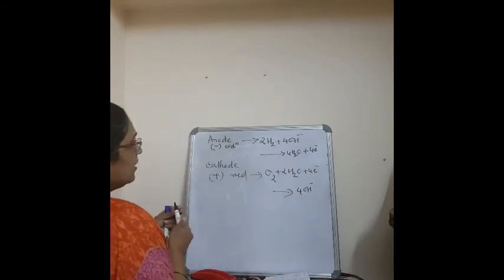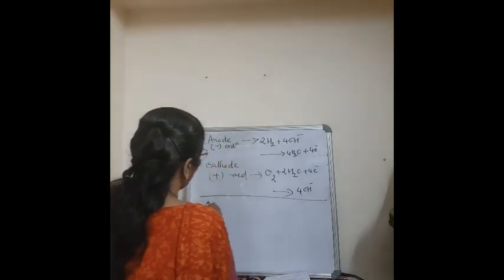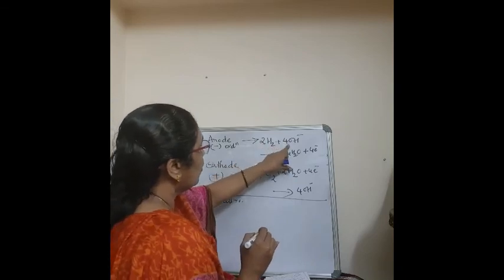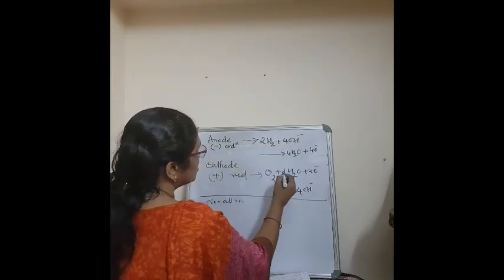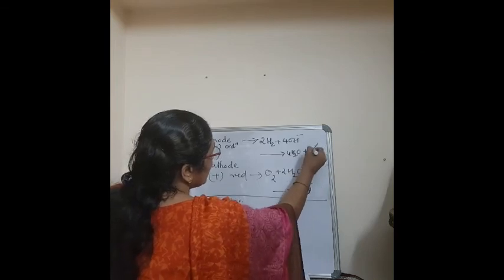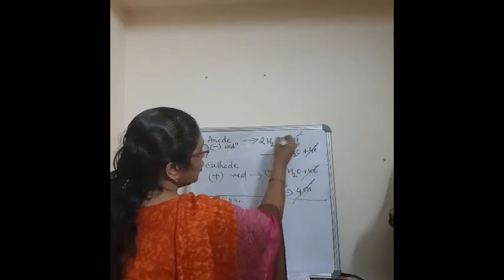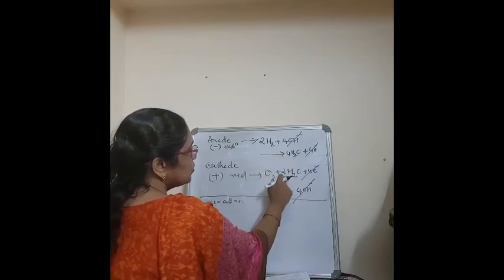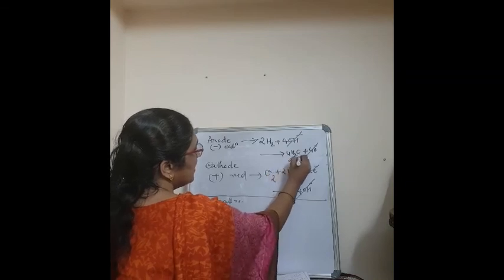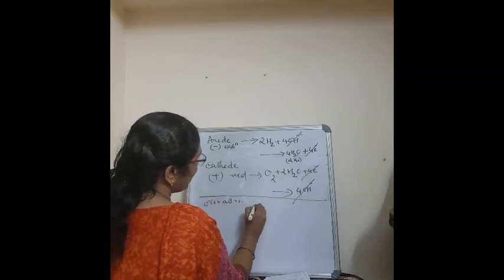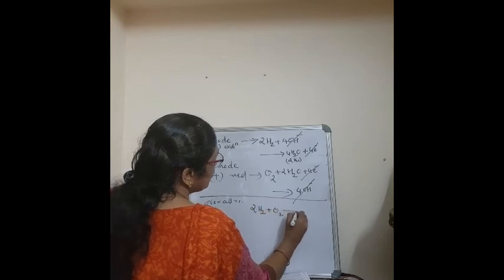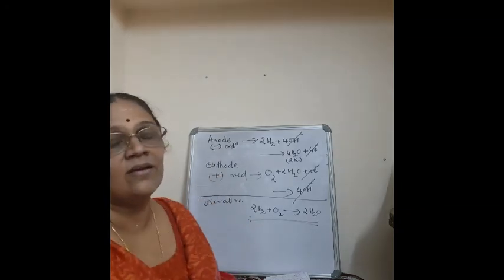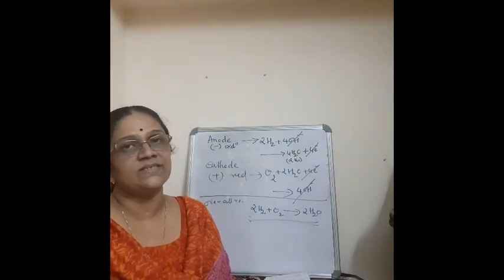Now, how will you write the overall reaction? At the anode, hydrogen with OH minus gives 4H2O and 4 electrons. How will you cancel? The 4 electrons and 4 electrons cancel. The 4OH minus and 4OH minus cancel. Then 4H2O and 2H2O: 4 minus 2, so 2 remains. So the overall reaction is 2H2 plus O2 gives 2H2O. This is the hydrogen oxygen fuel cell.